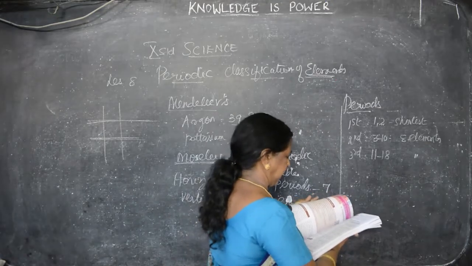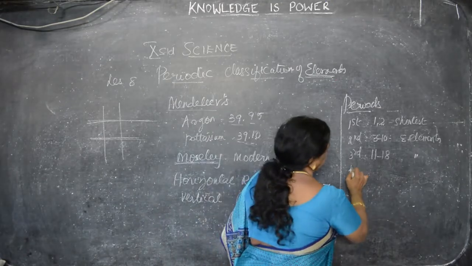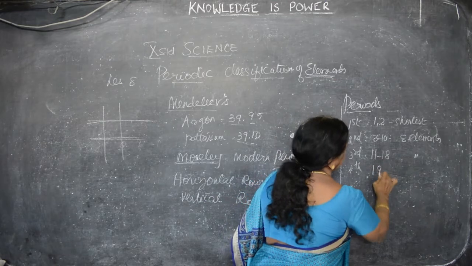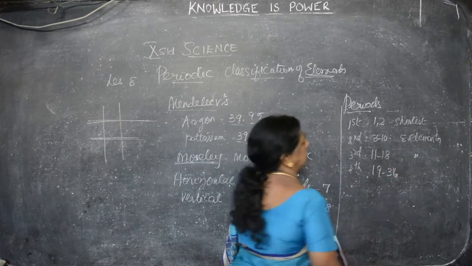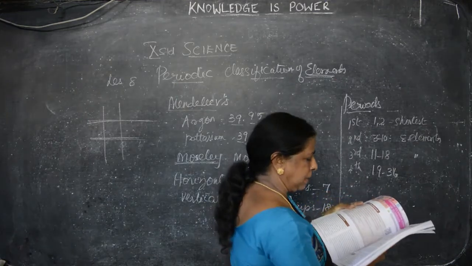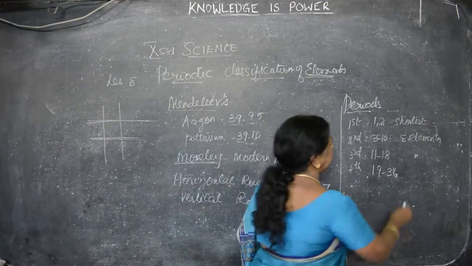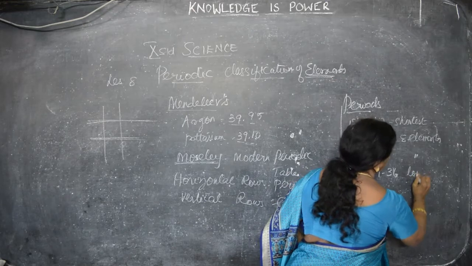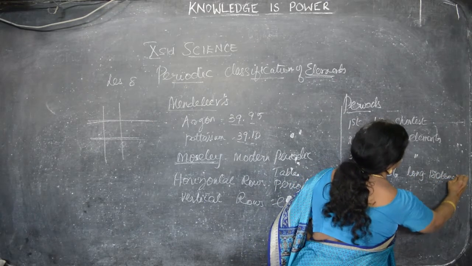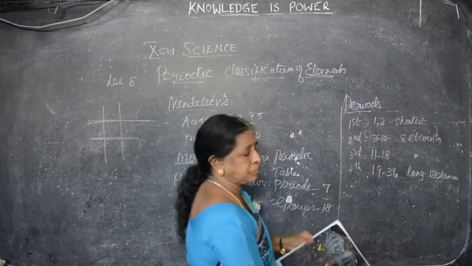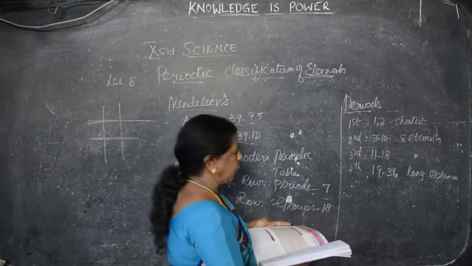And the fourth period, atomic number 19 to 36. How many elements are there? This is the long period. 18 elements are present. This is long. How many elements? 18 elements. And the fourth period is over.